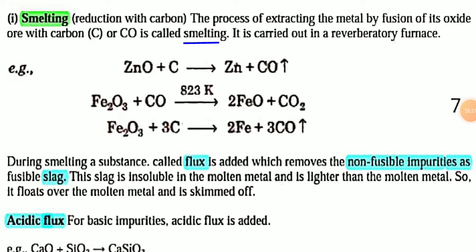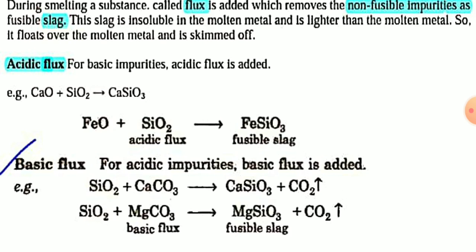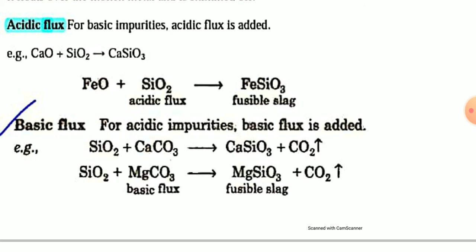Different types of flux are used in the extraction process of different metals, and these flux combine with the non-fusible impurities and remove them as slag. And there are two types of flux, one is acidic flux, another is basic flux. Acidic flux is used to remove basic impurities.